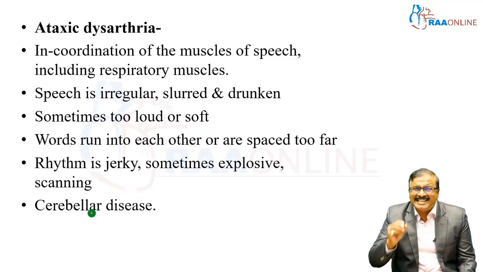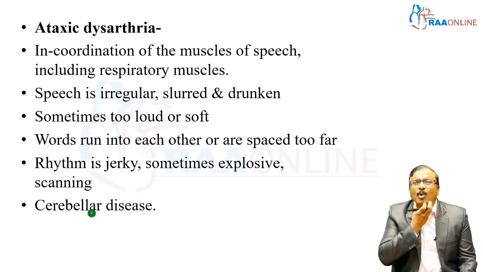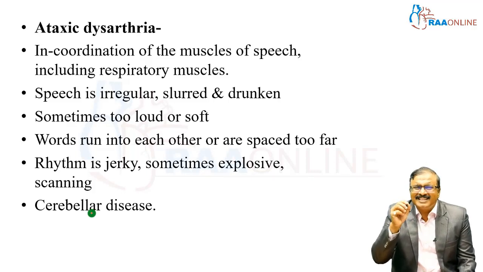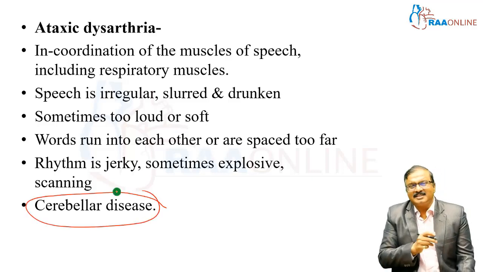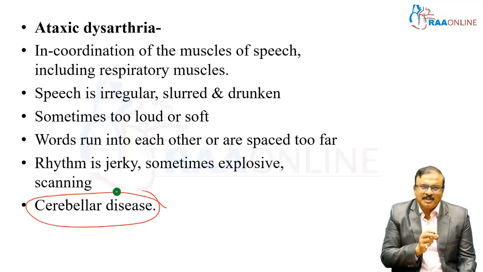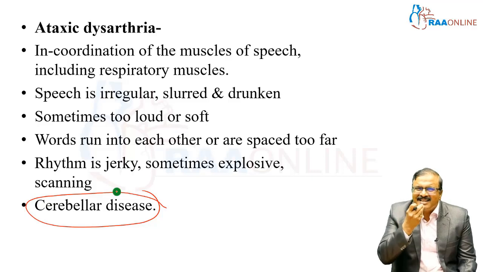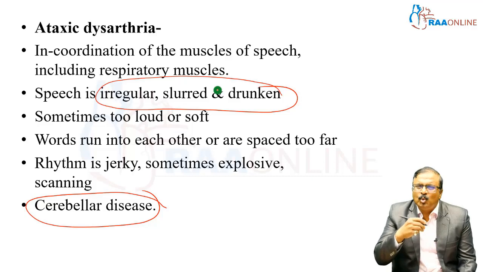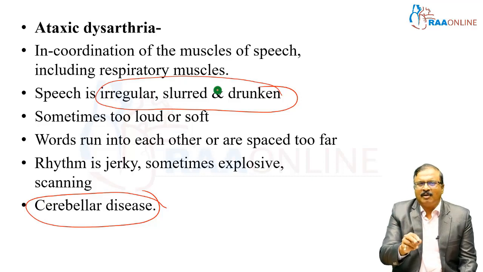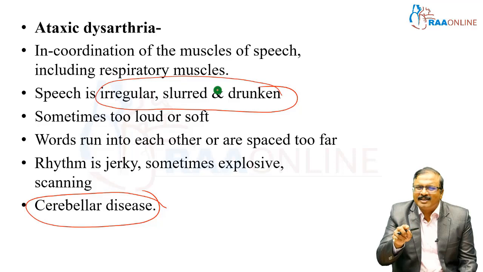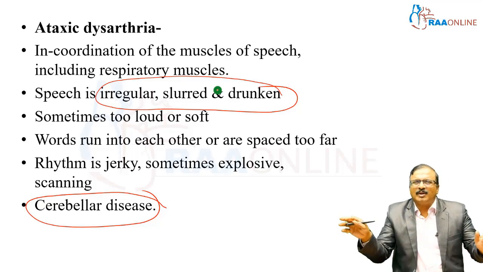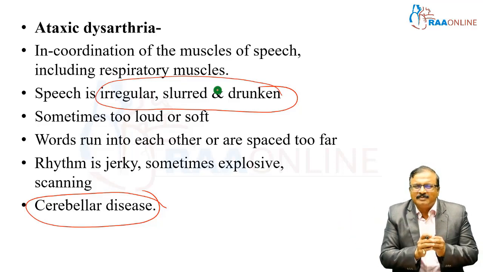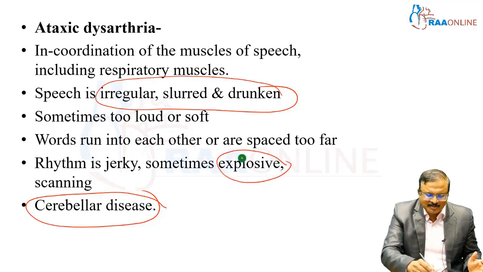What is ataxic dysarthria? Incoordination of the muscles of speech, including respiratory muscles. This is classically seen in cerebellar disease. Speech is irregular, slurred and like a drunken speech. Sometimes too loud or soft. Words run into each other or are spaced too far. Rhythm is jerky, sometimes explosive, sometimes scanning.